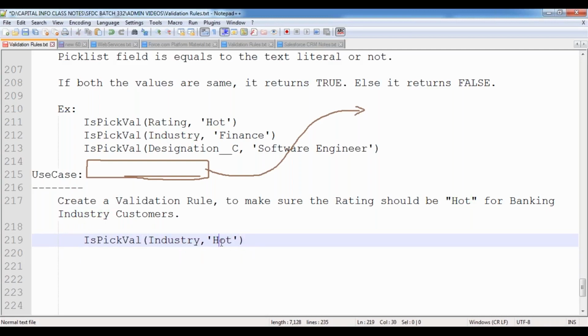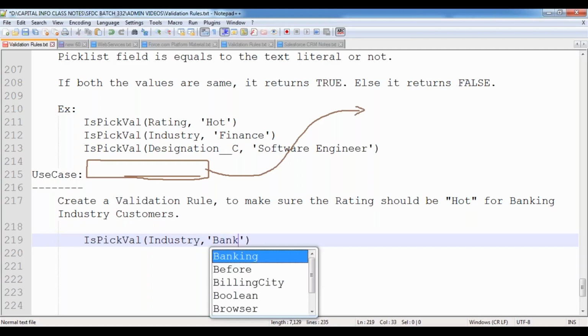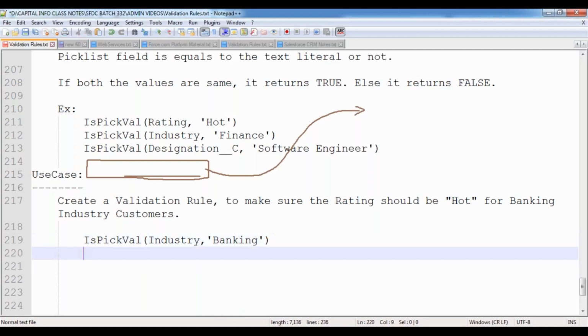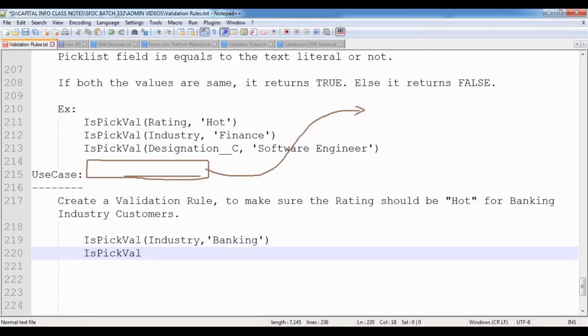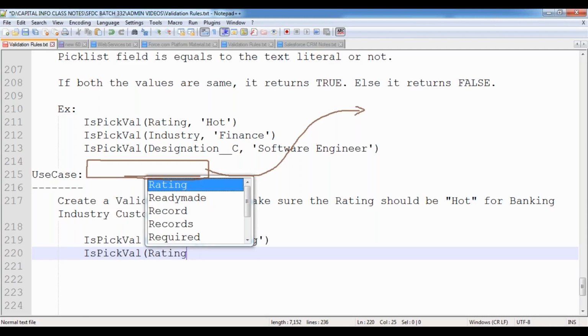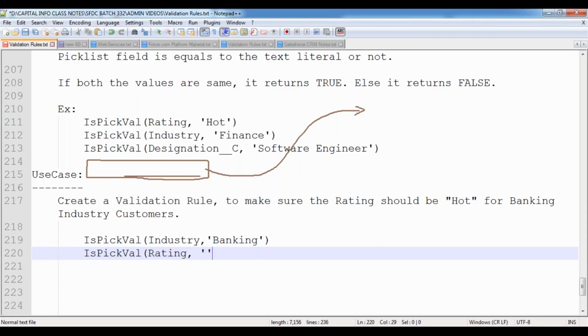If it is banking, then I want to verify whether rating is hot or not. Is equal, rating, is hot.